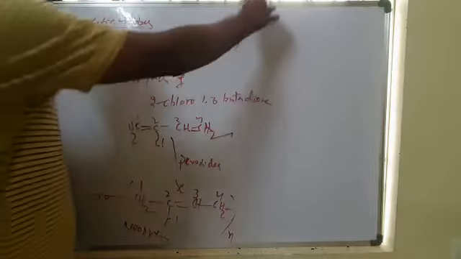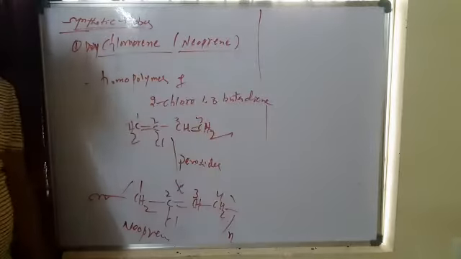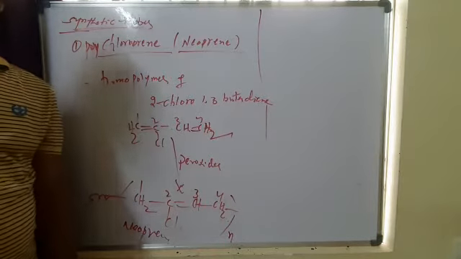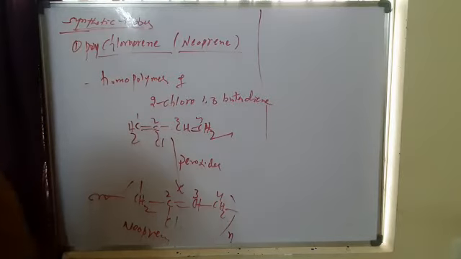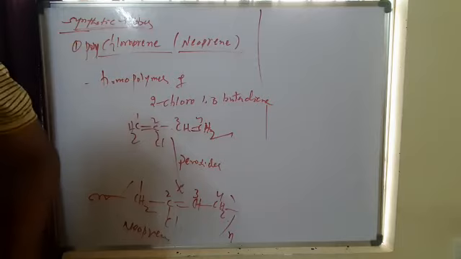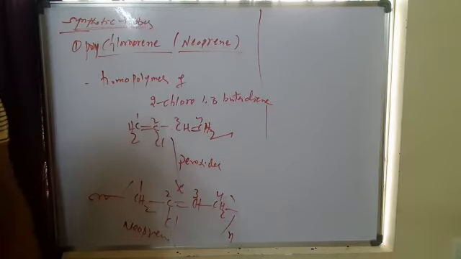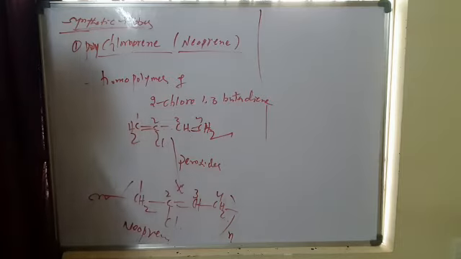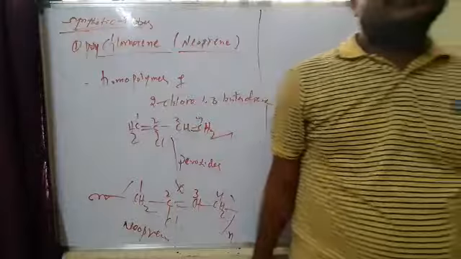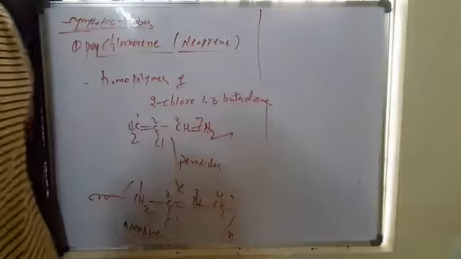This neoprene has good qualities compared to natural rubber. It is used in the preparation of belts, gaskets, and hoses. It is very resistant to vegetable and mineral oils, so it shows resistance to oils in gaskets, hoses, and other materials. This is about chloroprene.